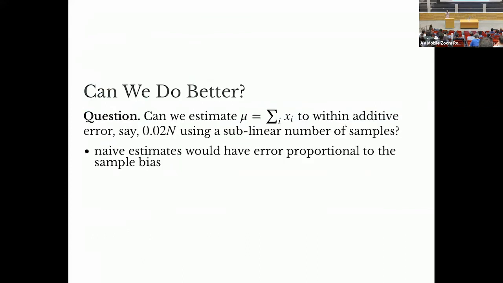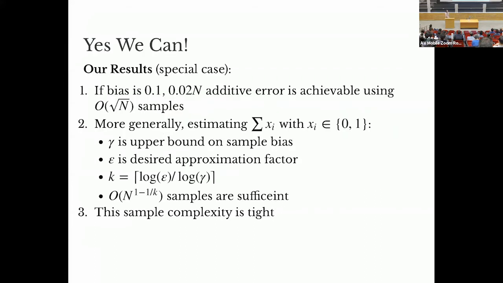Okay, so the question is, can we do better? Can we estimate this sum up to an additive error of, say, 2% using a sublinear number of samples? So the naive estimates would give us an error that's proportional to the sample bias. And we want to do something better than that, but we don't want to have to see everything in order to do that. And our work answers this question with an exclamation mark that yes, we can. And so this is a special case of our results.